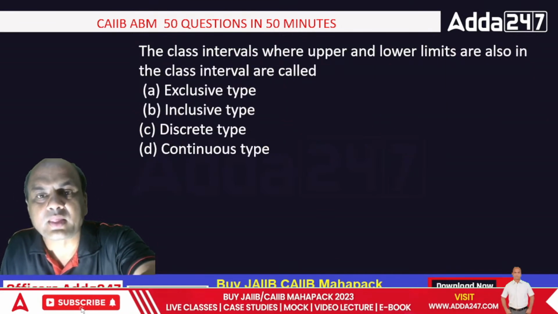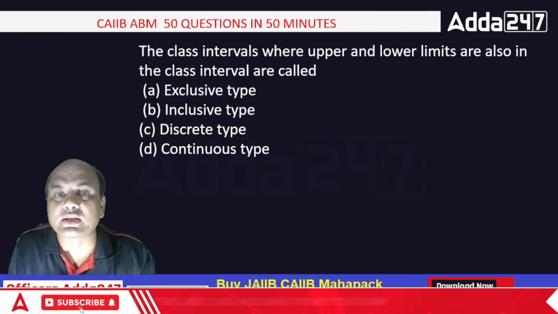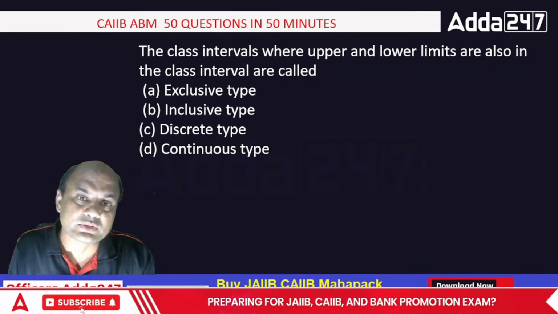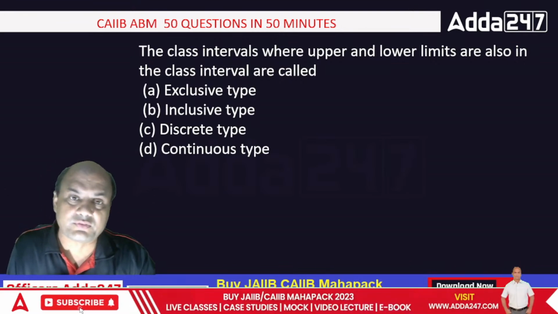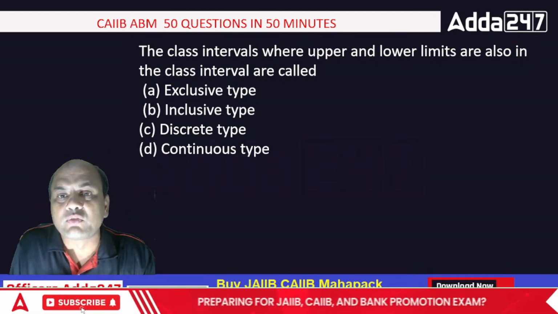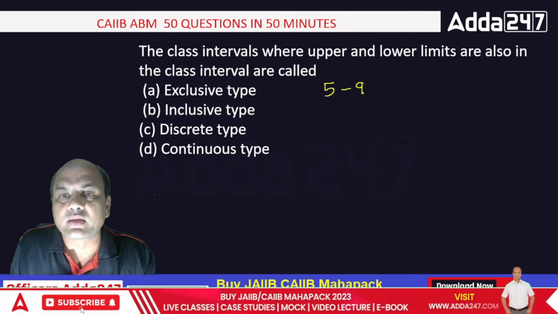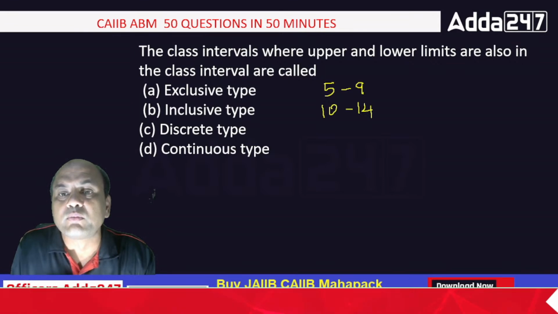Next: the class interval where upper and lower limits are also included in the class interval is called exclusive, inclusive, discrete or continuous? See, there are two types of class intervals. One is 5 to 9, 10 to 14, both included.